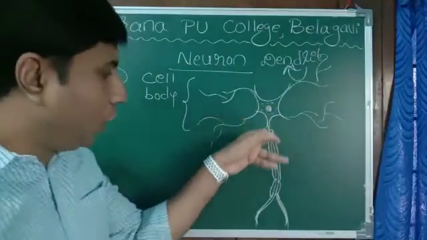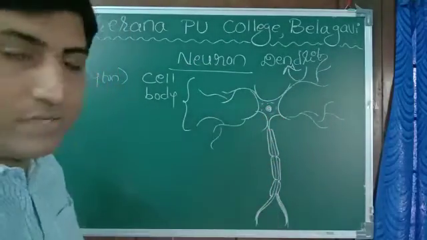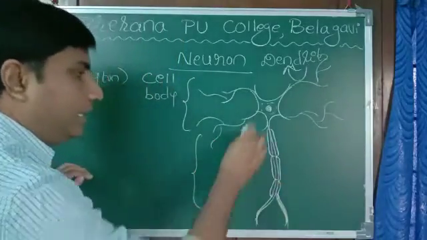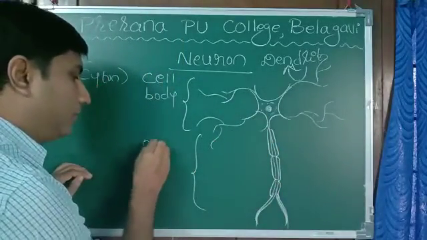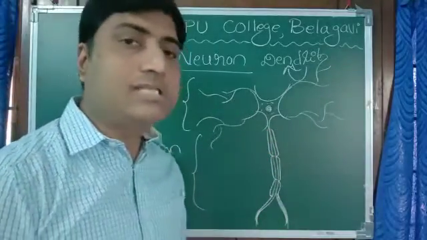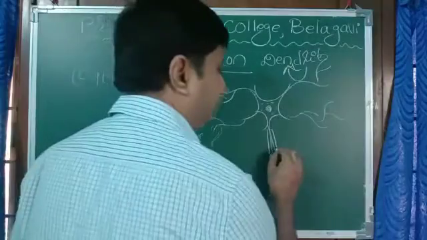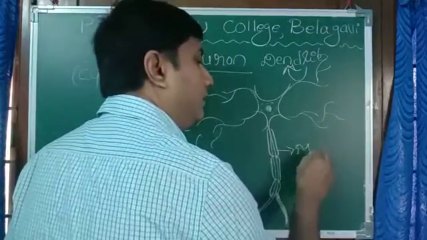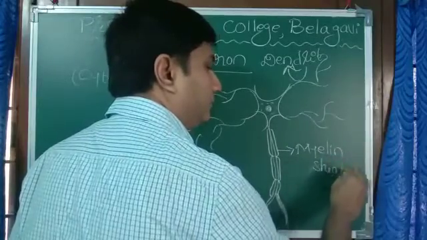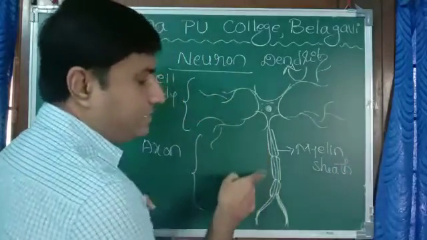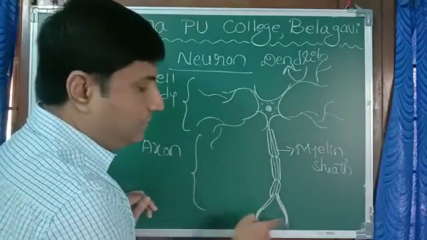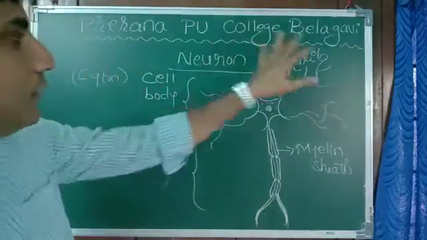And the longest branch which extends down is called axon. Axon is covered with myelin sheath. These are Schwann cells. And this is the nodes of Ranvier. This is the nerve ending. So this is the structure of a neuron.